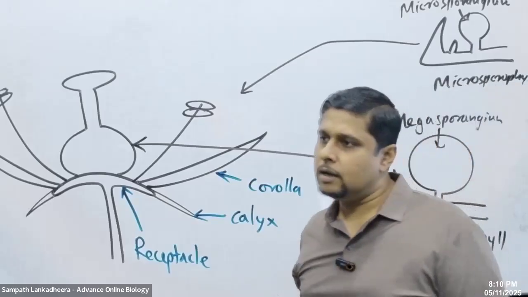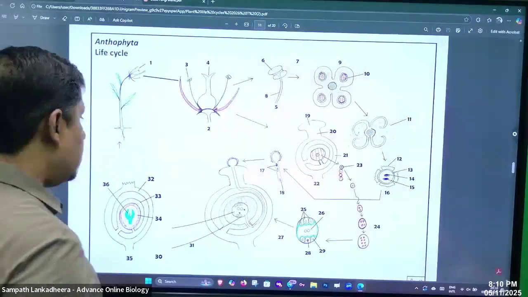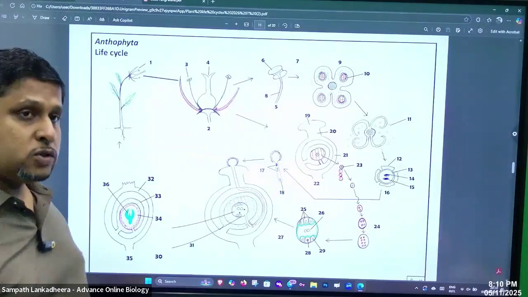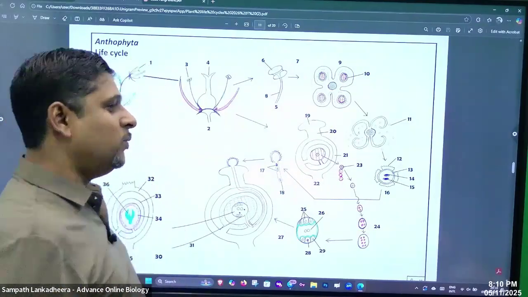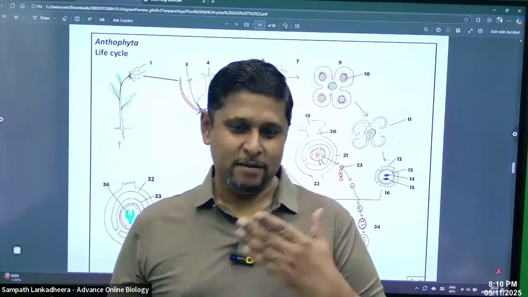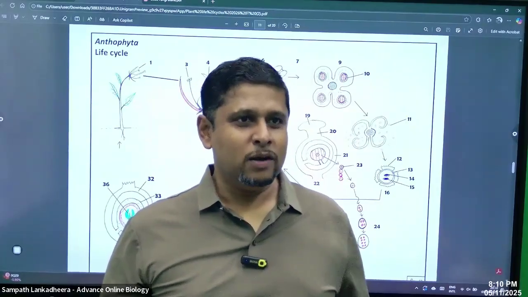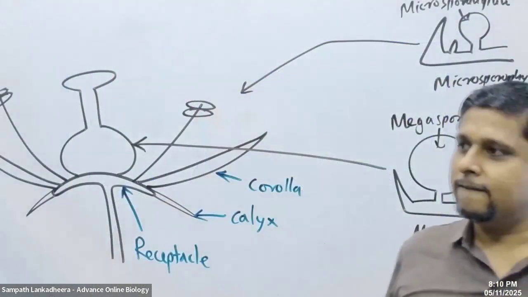You learn this, and we labeled this diagram also. So you know now this is a collection of modified microsporophylls and megasporophylls.